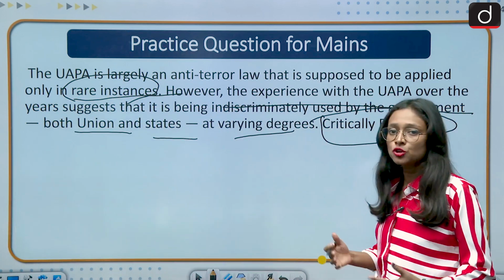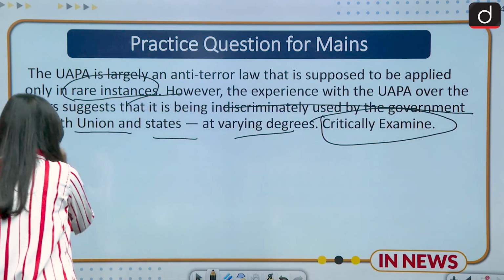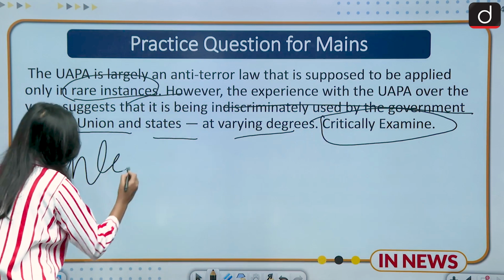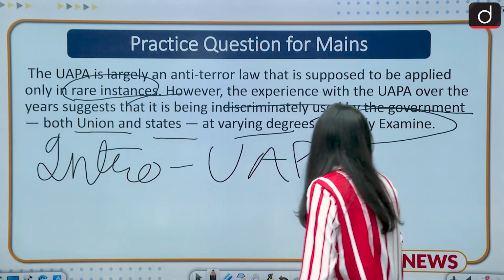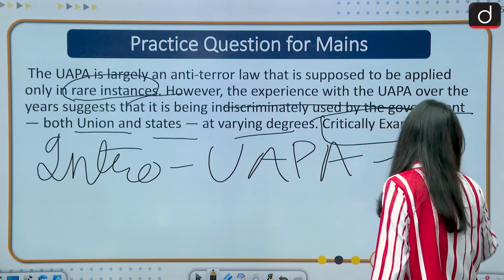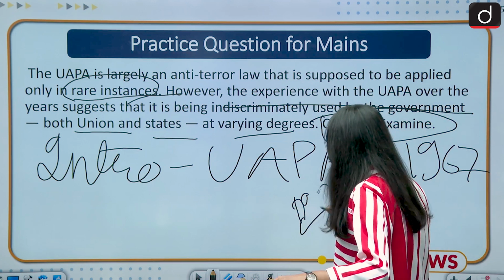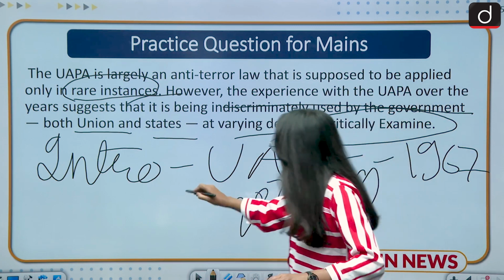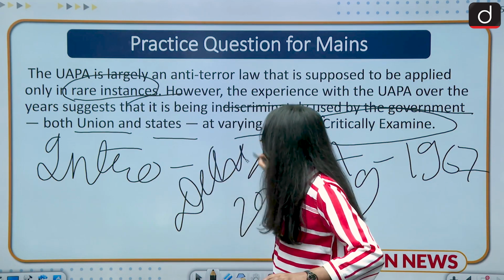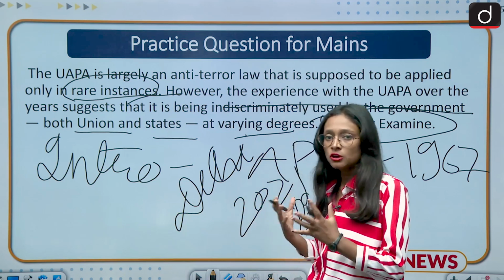So you can start your answer in two ways. First, you can give an intro of UAPA, that it was passed in 1967, discuss the recent amendments, the 2019 amendment, the 2021 amendment, the Delhi High Court, and the opinion of the Supreme Court regarding this UAPA. So you can start your answer in this way.